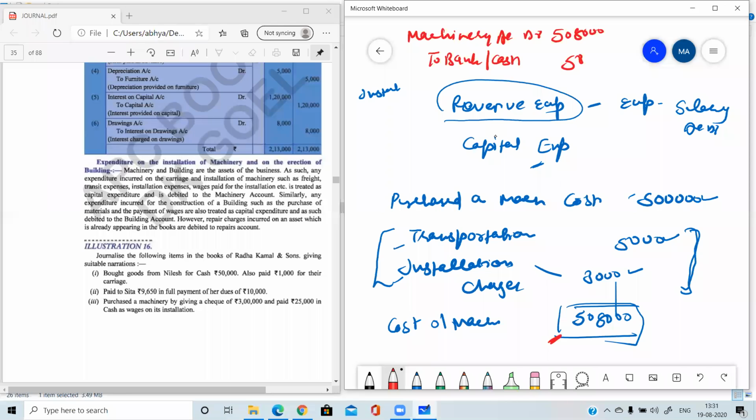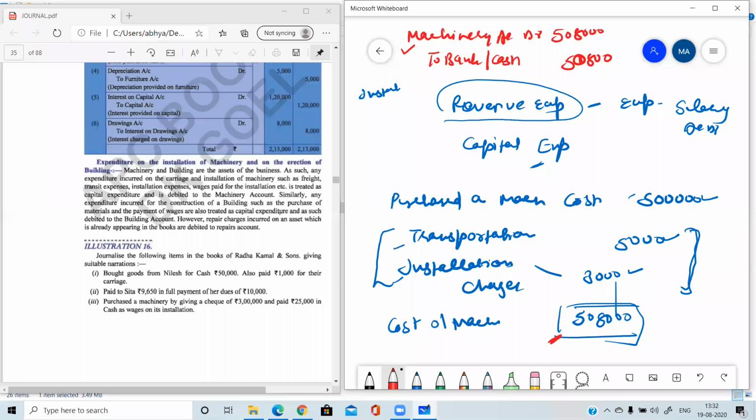If any brokerage or commission is paid for the purchase of an asset, we need not show it separately. Those expenses become part of the cost of the asset and are debited in that asset account, not the expense account. This is known as capital expenditure, not revenue expenditure.